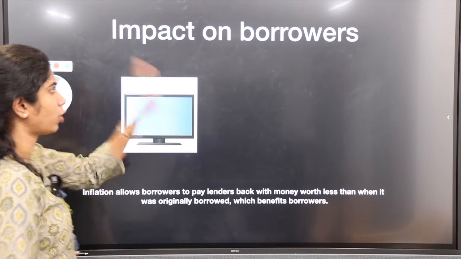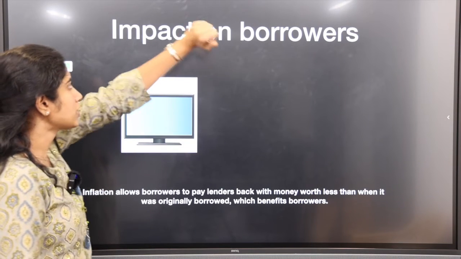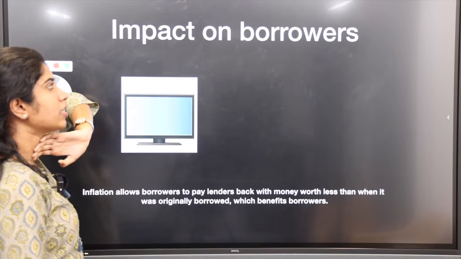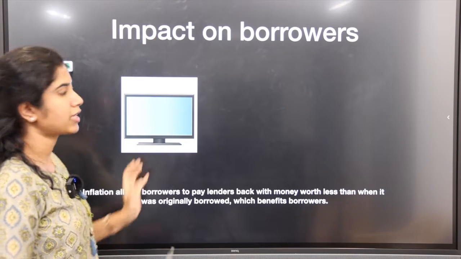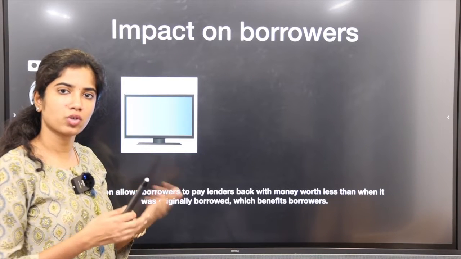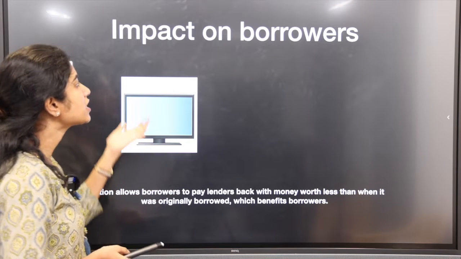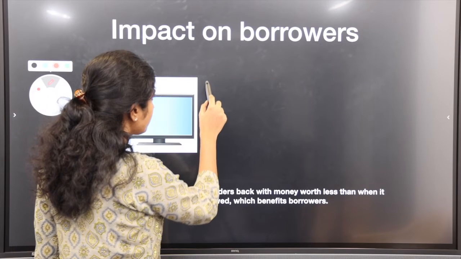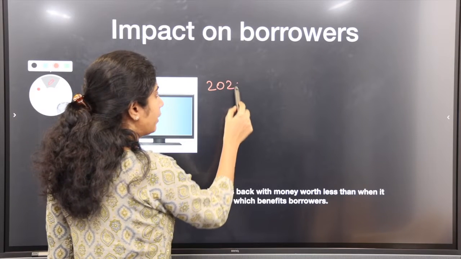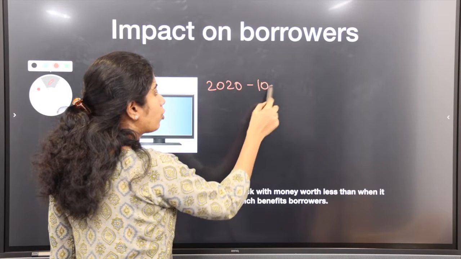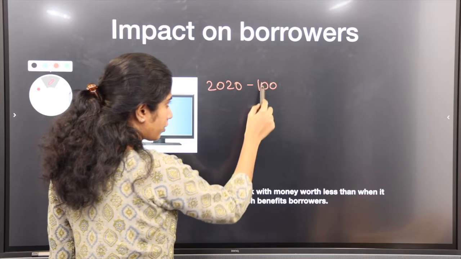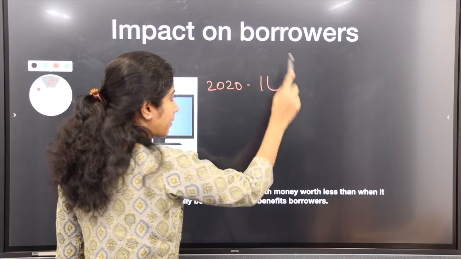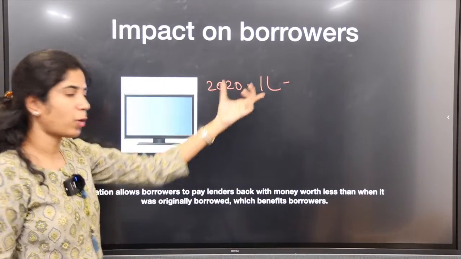Now, the impact on borrowers. What will happen? The general thing is, you'd say that if there is inflation, borrowers will also be affected more. But this is a different scenario. See, you're purchasing a TV in 2020, for example for 1 lakh. You don't have the money, so you're borrowing from someone.